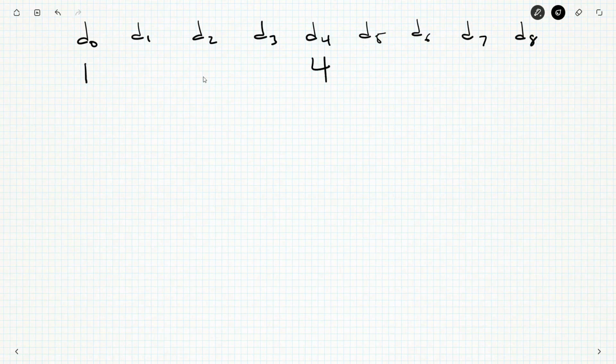well, if this is 1, then that forces D5 to be 6, and it forces D7 to be 5. And those come back and force other things. So the D7 forces D2 to be 0.